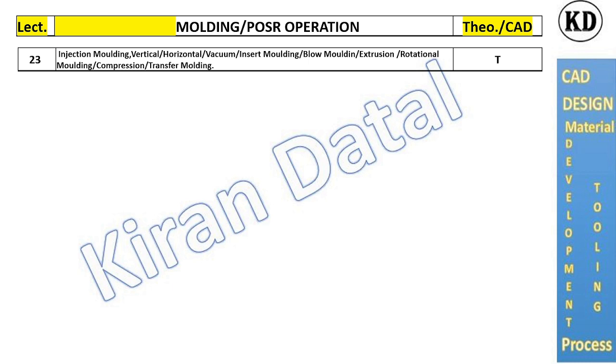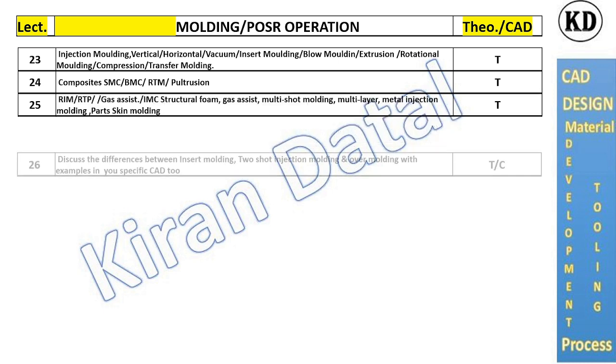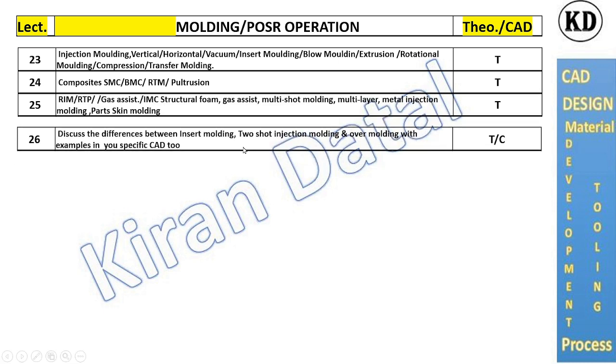compression, thermoforming, transfer, rotational, composite SMC, BMC, RTM, or pultrusion molding. Rim molding, RTP, gas assisted, IMC structures. These are the gas assisted and multi-shot molding. That's the new or advanced technology.